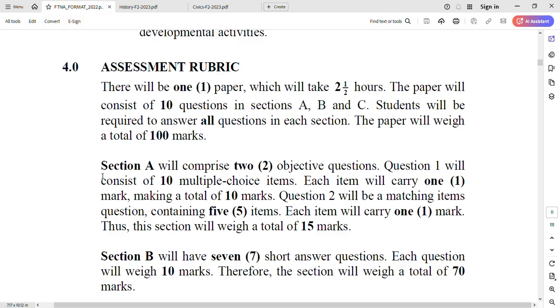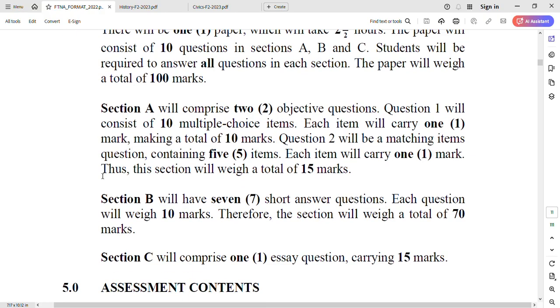The paper will weigh a total of 100 marks. So that is number 1. So you have A, B, C as the sections, 10 questions, and you answer all of the questions. You don't have options, and the time is 2 hours and a half. So within 2 hours and a half, you're supposed to attempt 10 questions. The issue of speed here is very, very important. Let's check what is included in section A.